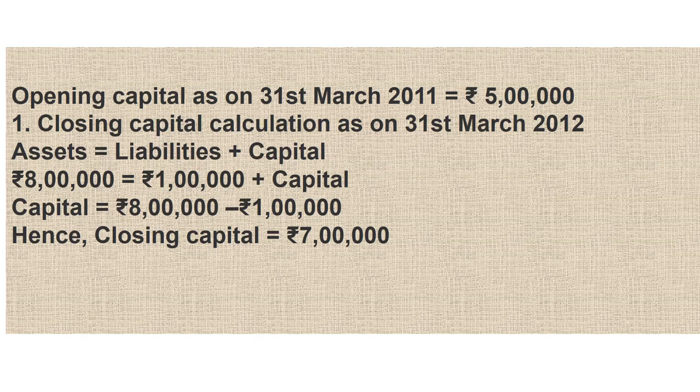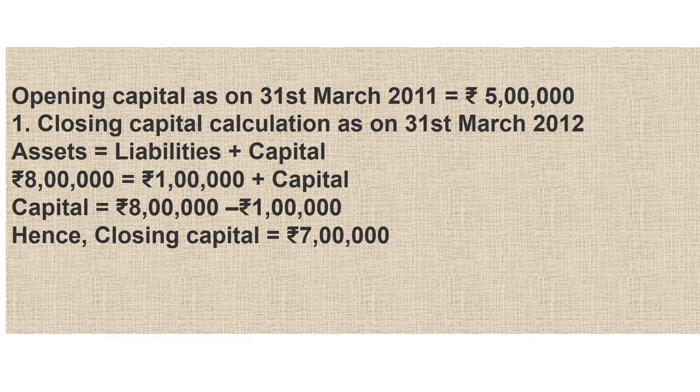They have taken a loan from Citibank. That means it is our liability. Isn't it so? See, asset is equal to liabilities plus capital. We have assets in the business of 8 lakhs. On 31st March 2018, our closing assets are 8 lakhs. That's why we will put this value under asset.